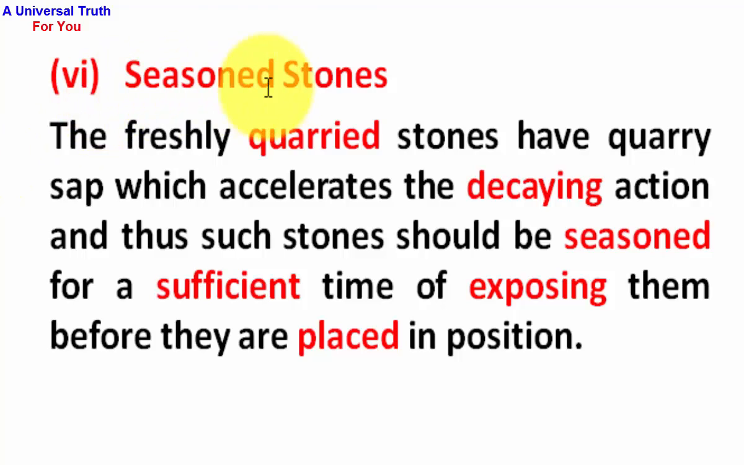Number 6, seasoned stones. The freshly quarried stones have quarry sap which accelerates the decaying action, and thus such stones should be seasoned for a sufficient time by exposing them before they are placed in position.